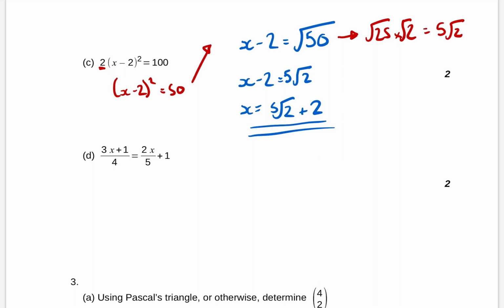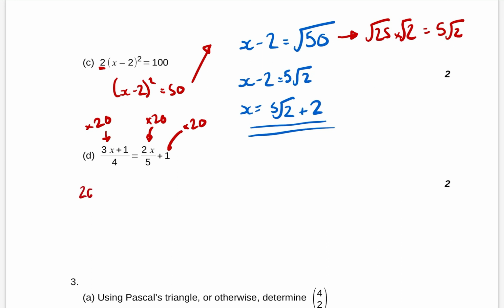I'm sure I made this next one up, because I remember throwing in a little +1 at the end just to mess everything up. So you have options here. If you do not like fractions, then you can find the lowest common multiple of 4 and 5. The first number that appears with both of them in it is 20. And you can times everything in your equation by 20. So we times that by 20, we times that by 20, and we times that lonely wee 1 by 20.